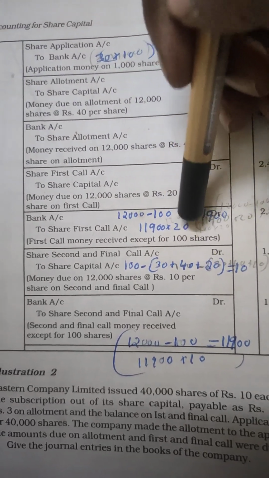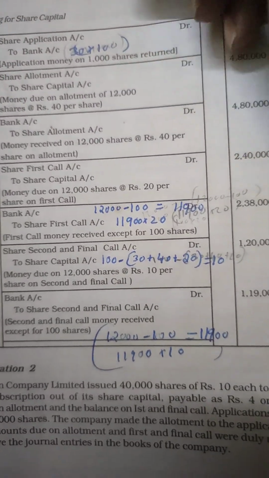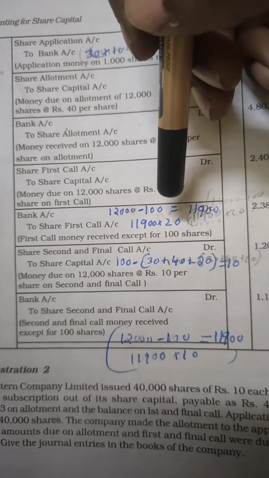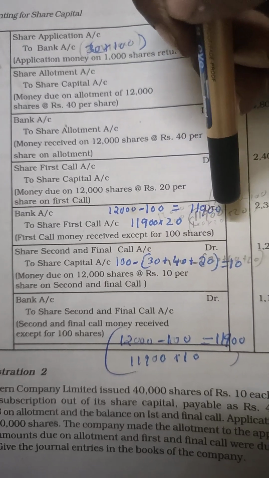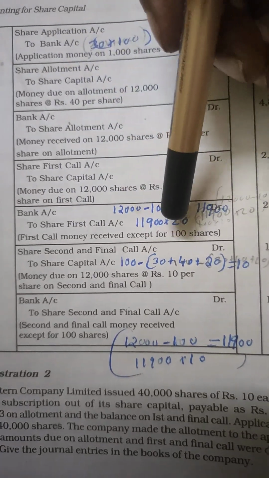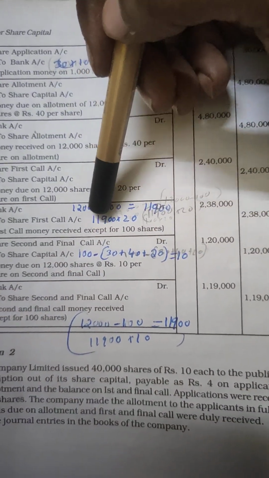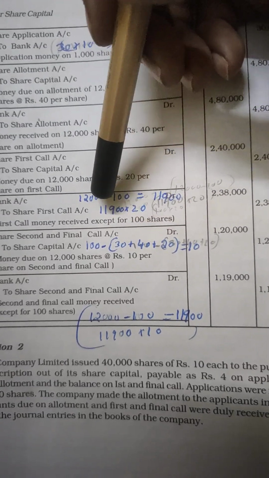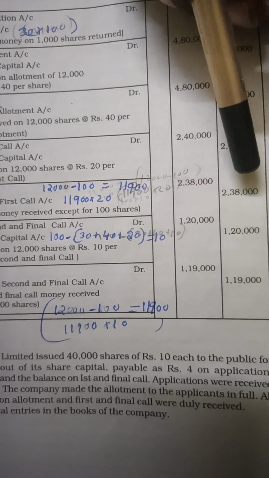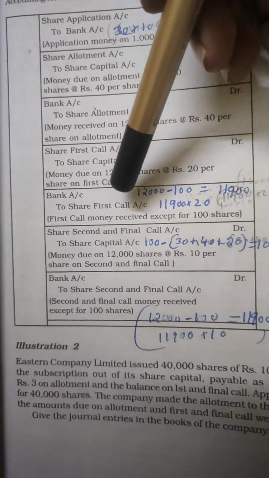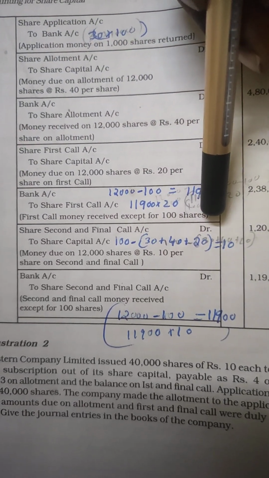The company, Mona Earth Movers Limited, has received the first call amount on 11,900 shares. The amount per share is 20. So the amount we have to calculate is 11,900 into 20, that will be 2,38,000 debit and 2,38,000 credit. Narration will be first call money received except for 100 shares.